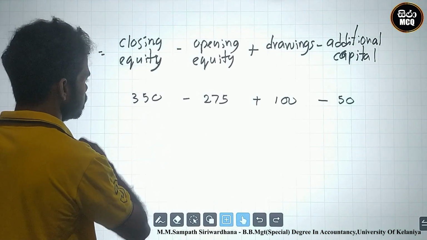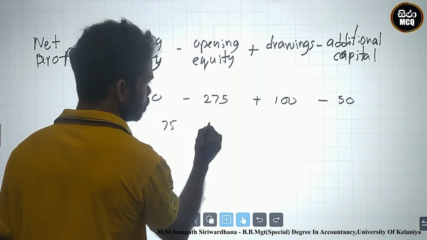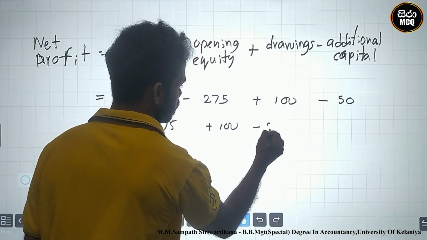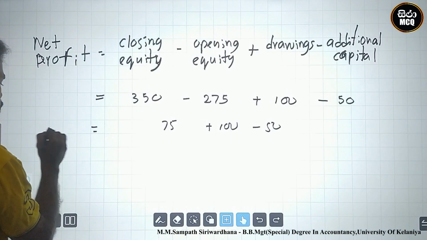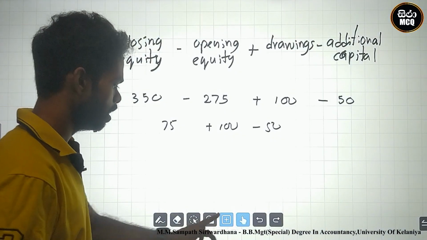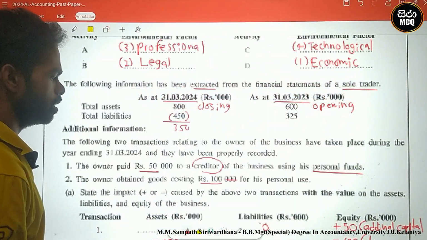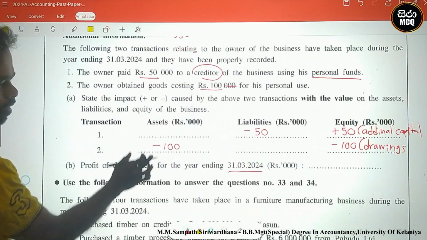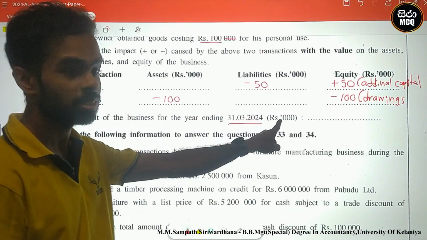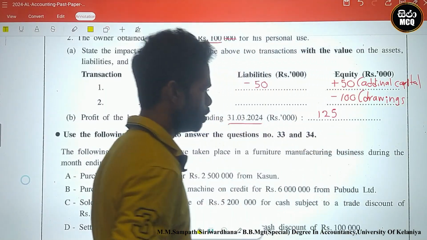What is the answer? Profit is 75 plus 100 minus 50, which is 125. This is the answer for profit for the period, 125,000.